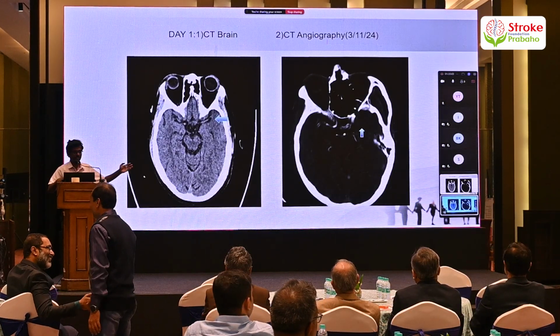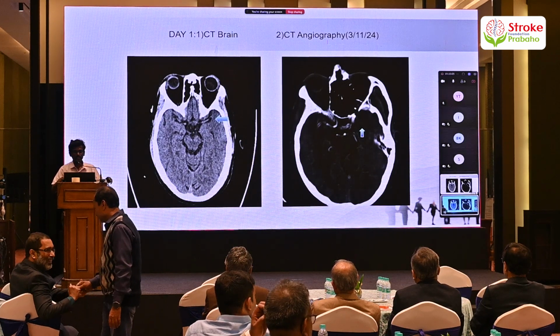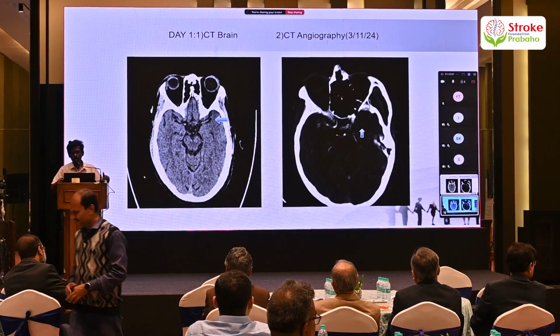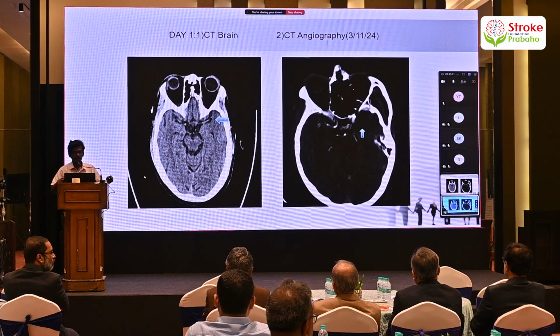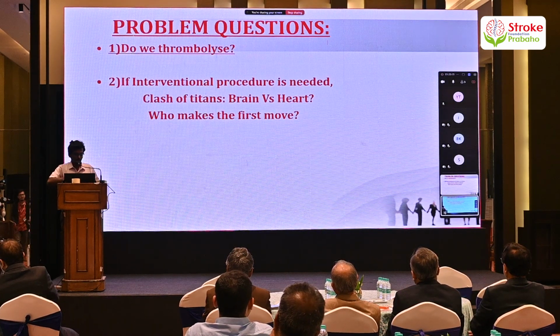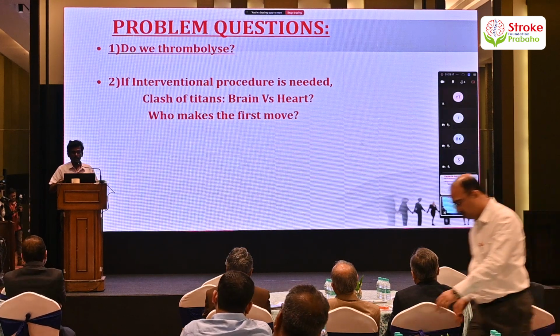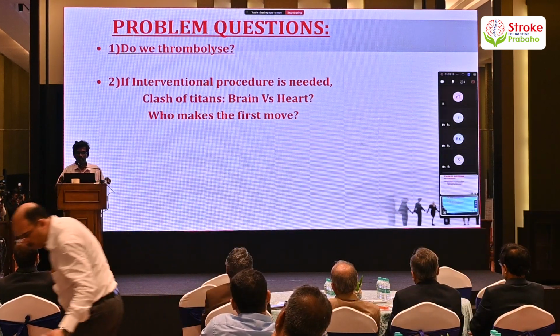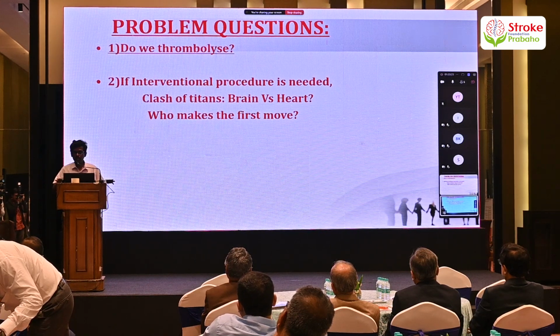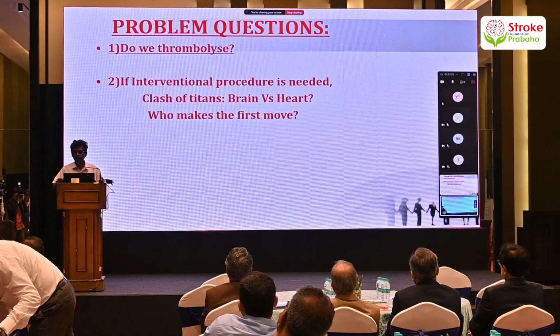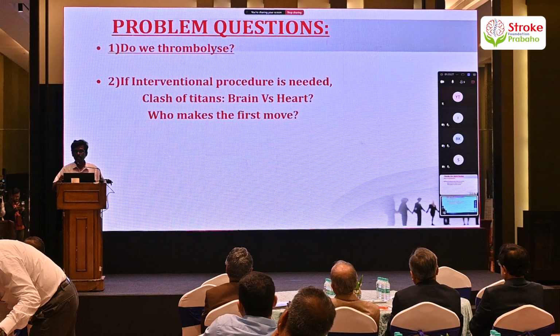So this is the CT which shows hyperdense MCA sign involving the left M1 territory, and the second is the CT angiography showing the absence of flow in the M1 segment of the left MCA. So coming to the problem questions, initially at this point we had two thought processes. Do we thrombolize the patient or do we intervene? If at all we are going to intervene, whether the brain takes precedence or the heart takes precedence.